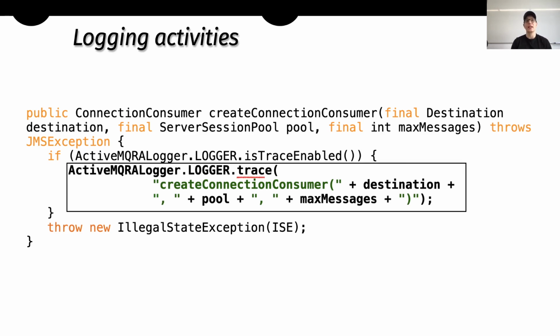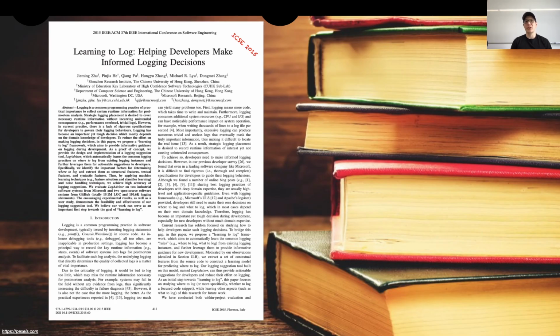After that, the developer also needs to consider a meaningful, and in this case very specific, log level for the severity of the behavior, and also a meaningful log message that helps the developer keep track of the desired behavior. For this reason, several approaches have been presented supporting developers during logging activities.